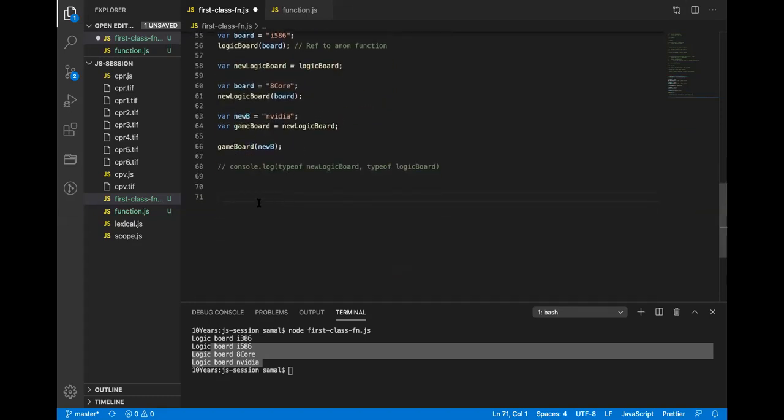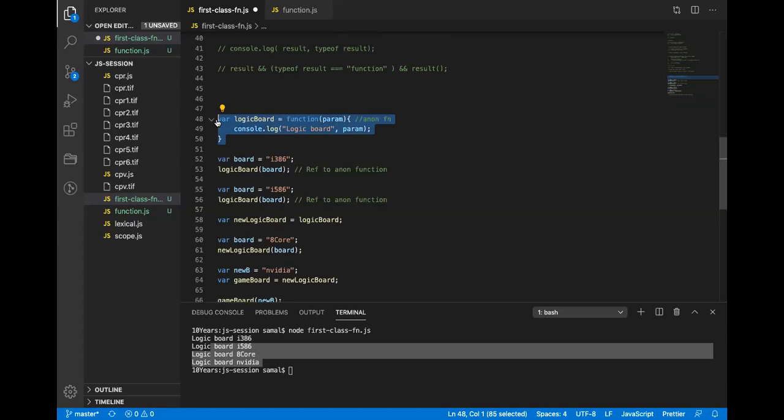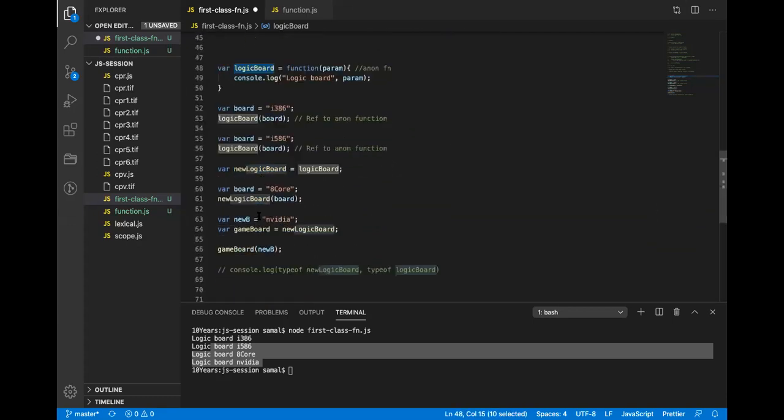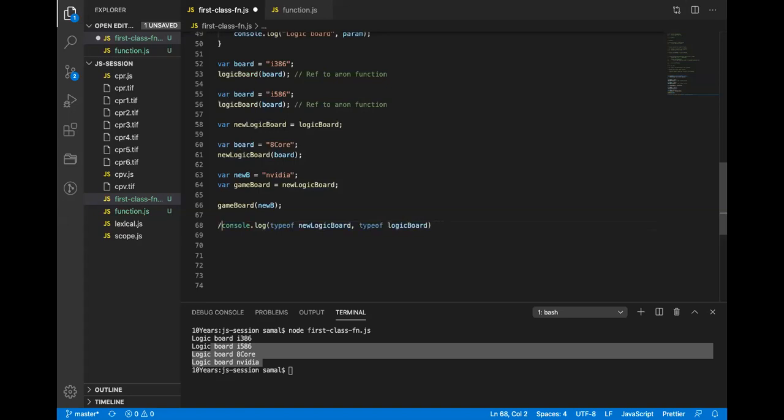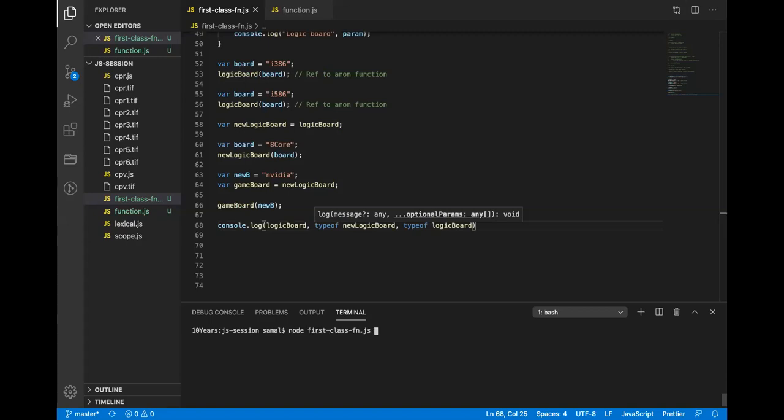Right. So let me just make it a little harder. And this we call an assignment function. Function assignment, and this is called an anonymous function. Anonymous function means it does not have a name. So here, if I print this, it will not print the function name.